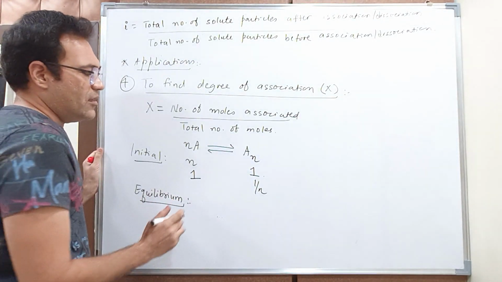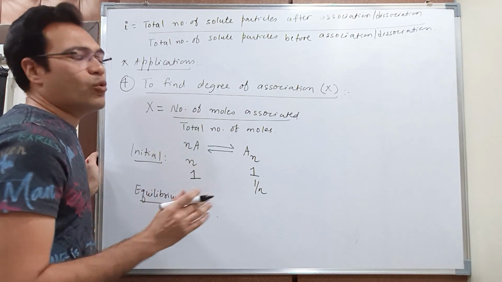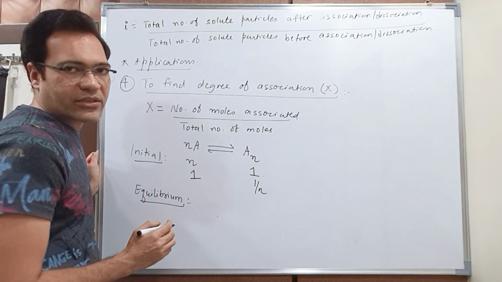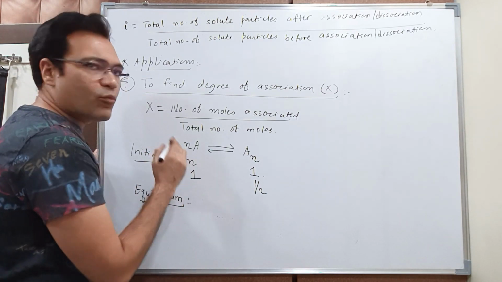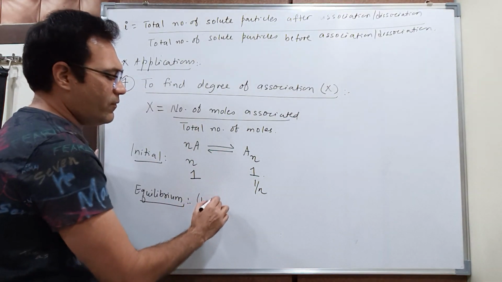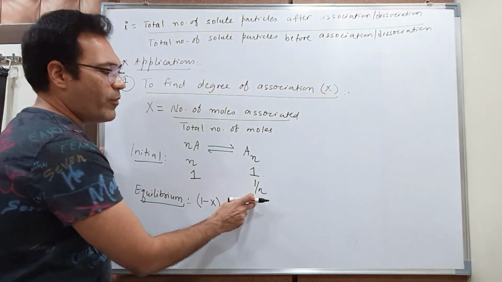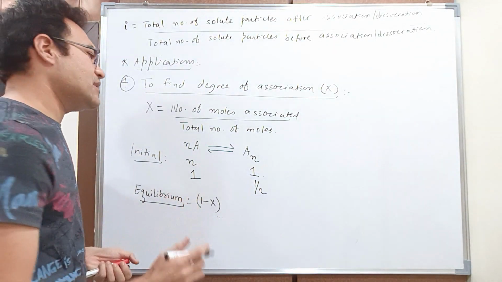Now, at equilibrium, we see that, for example, from this 1 mole, say x moles of A are associated. If x moles of A are associated, how many moles of A will be remaining? 1 minus x moles of A will be remaining. And how many moles of An will you get?